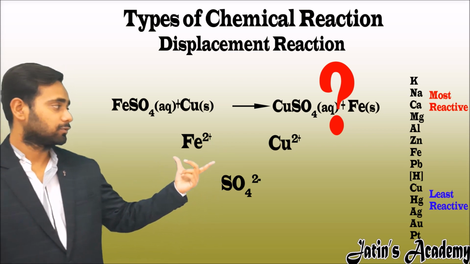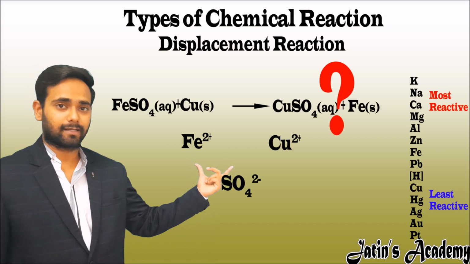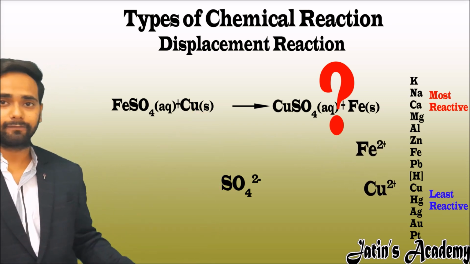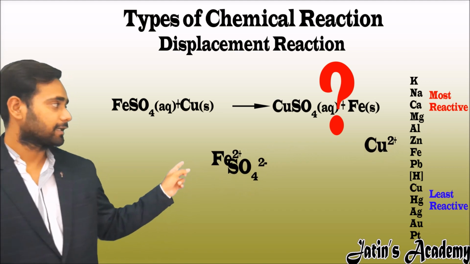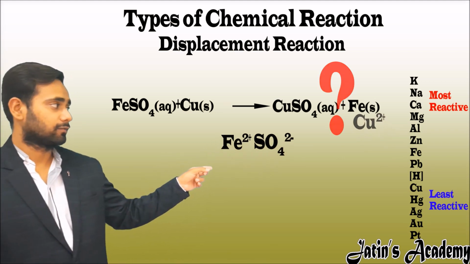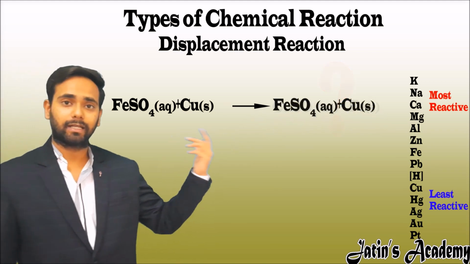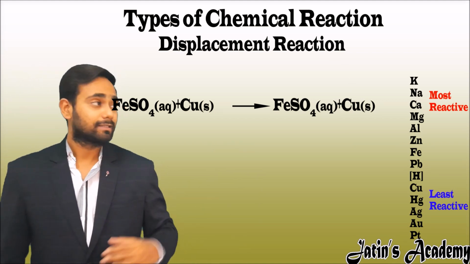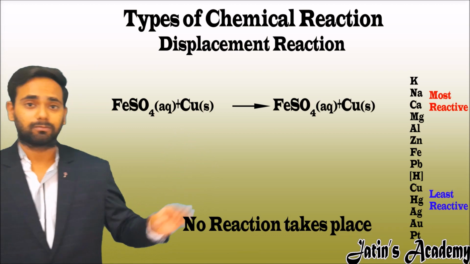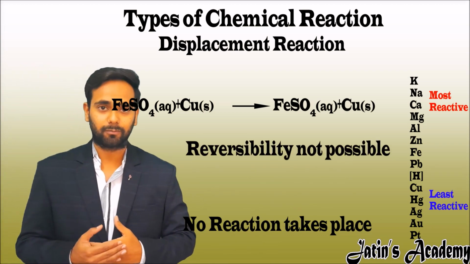Now compare these both positive charges, that is the rats, with the metal activity series. Again Fe is more reactive, so it will take the sulfate. So the product again becomes iron sulfate and copper. So this reaction is not possible, meaning reversibility is not possible.